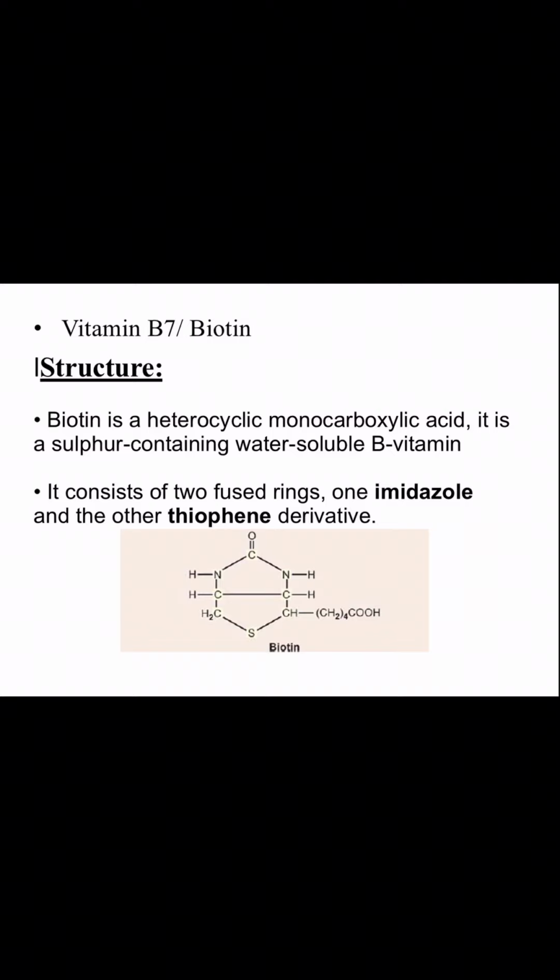Students, today we will be discussing vitamin B7, which is biotin. Biotin is a heterocyclic monocarboxylic acid. It is a sulfur containing water soluble vitamin B. It consists of two fused rings. One is imidazole and the other one is thiophene. Okay, thiophene derivative.